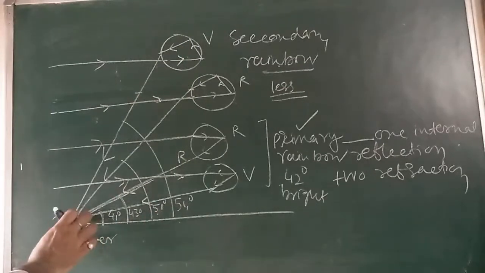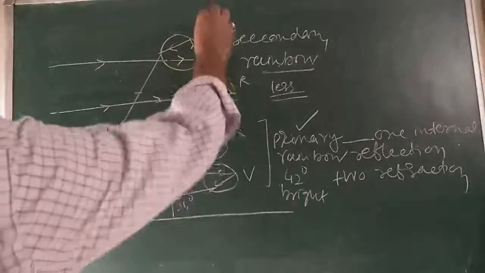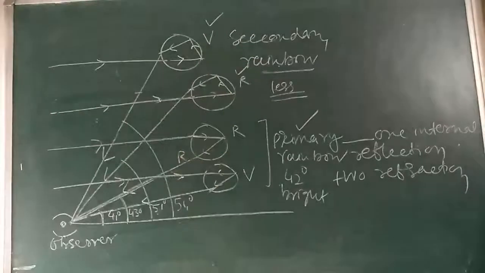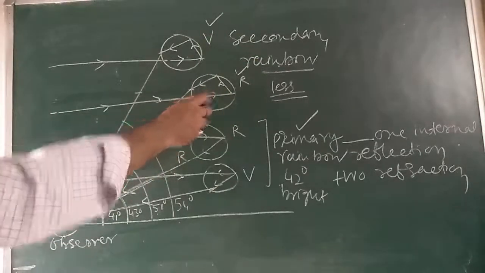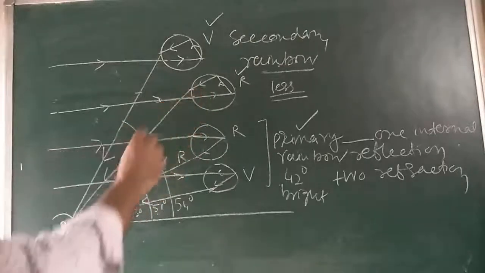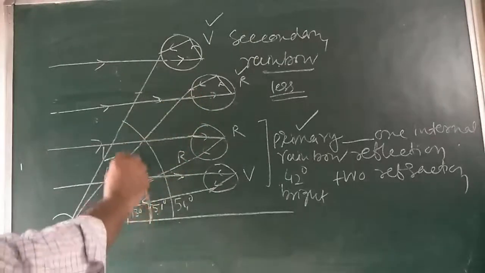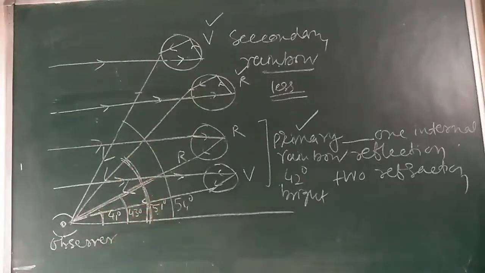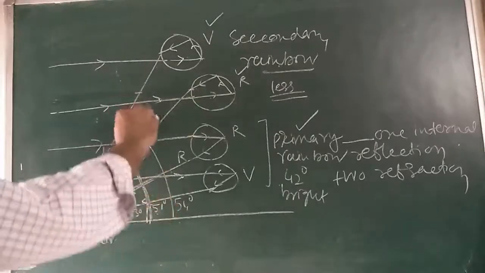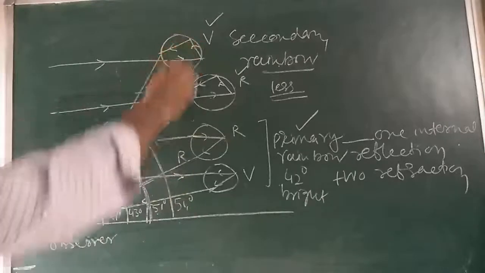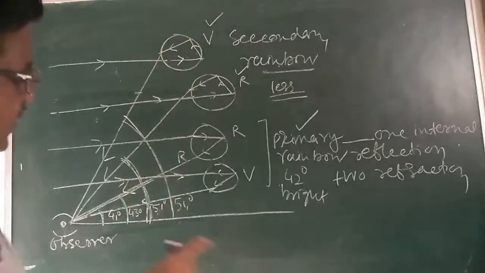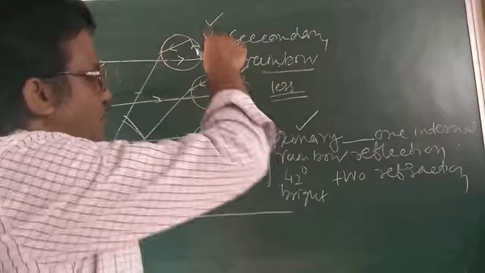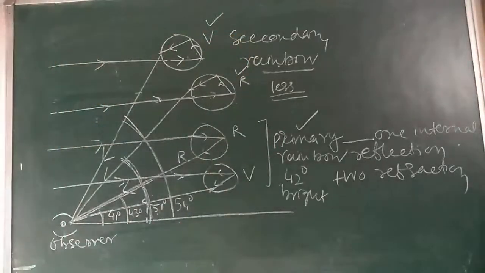It also shows all the colors of the solar spectrum, but in the reverse order. You can see here it is violet and here it is the red. Red on the inner rays makes an angle of 51 degree like this here, and violet on the outer rays here making an angle of 54 degree. Here is 51 degree and here is 54 degree.